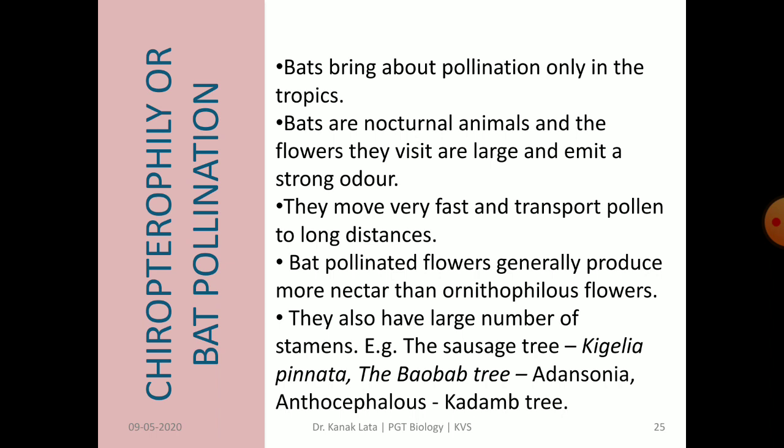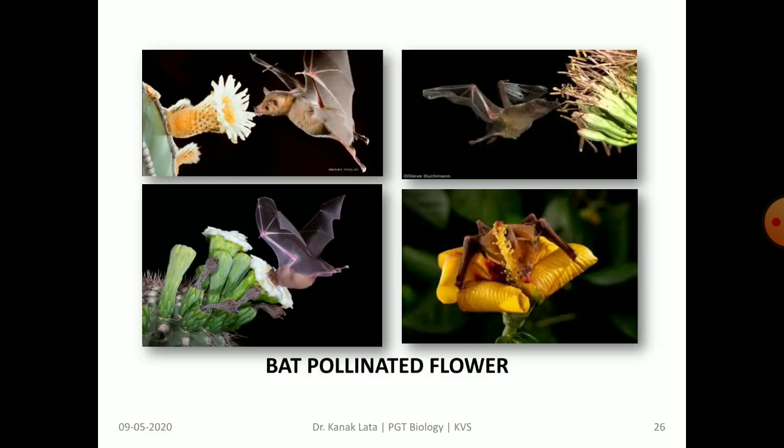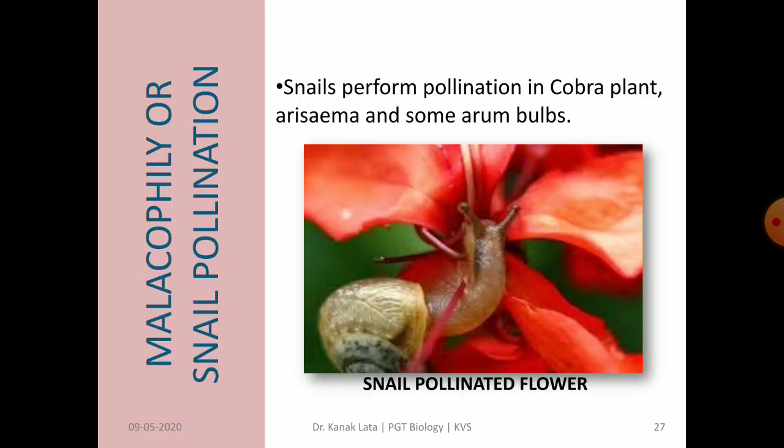Examples of bat pollinated flowers are sausage tree, that is Kigelia pinnata, the baobab tree, Adansonia, Anthocephalus, that is kadam tree. These are the bat pollinated flowers. Now last one is malacophily or snail pollination. Snail pollination is done in few plants like cobra plant, Erythema and some arum bulbs. The figure showing snail pollinated flower.